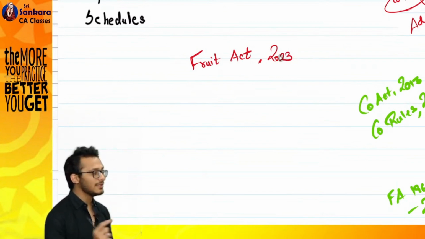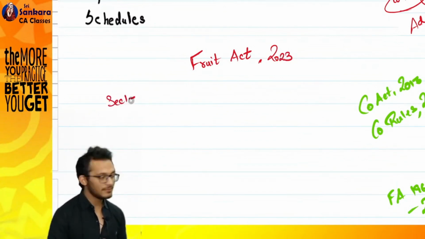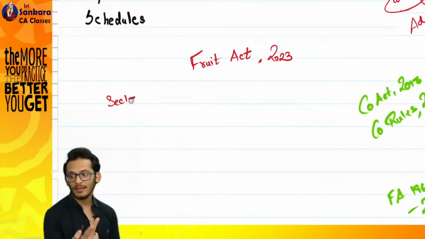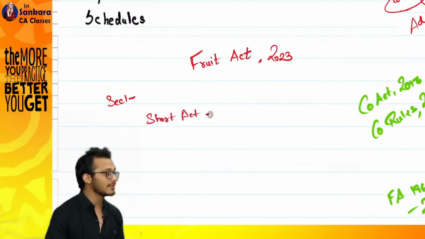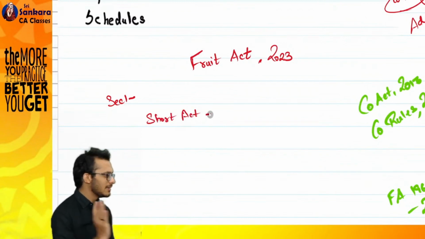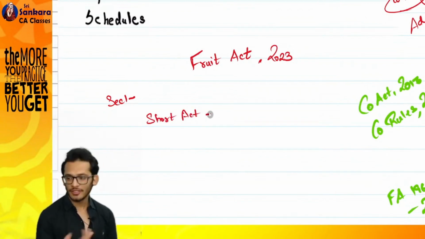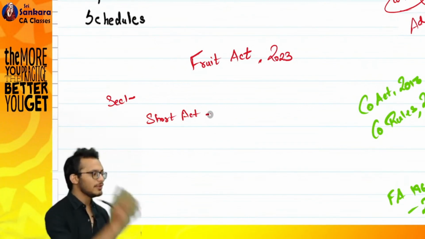I have to start with the first item, section number 1. It has three items: short title, extent, commencement. First I give a short title. This act is hereby going to be referred to as Fruit Act 2023. Next, extent. It applies to your choice. Whole of India? Okay, so it applies to the whole of India.